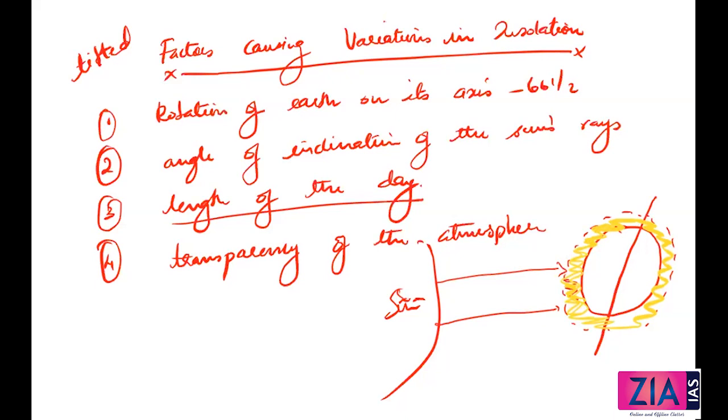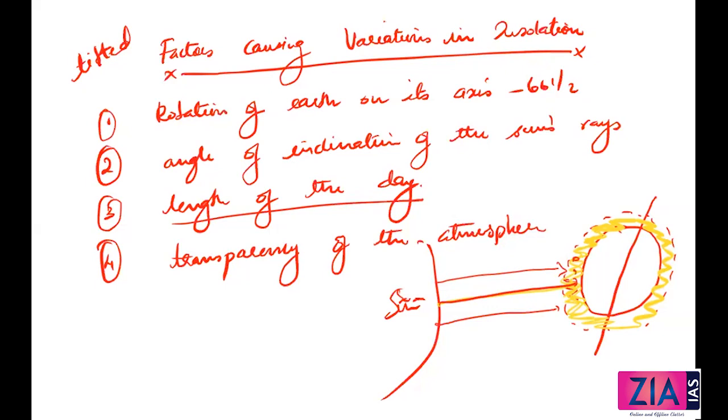I want to talk about two more things related to this point: the red color of the rising and setting sun, and the blue color of the sky. These are two commonsensical questions. I am sure you will be knowing it, but I am just telling you here. There are suspended particles, or dust particles, in the troposphere or the atmosphere. When sun rays fall on these particles in the Earth's atmosphere, scattering happens.